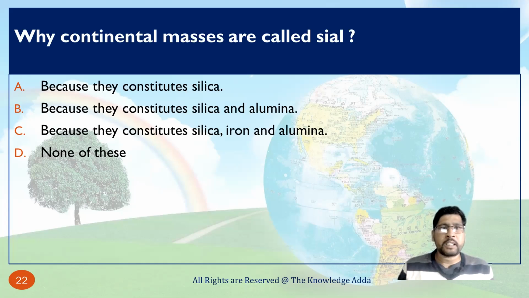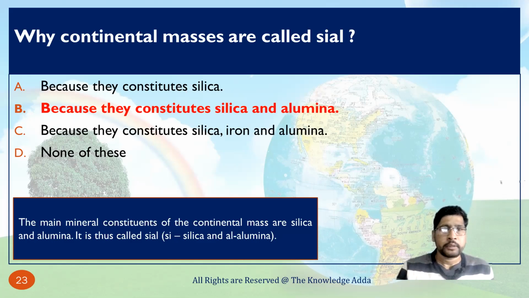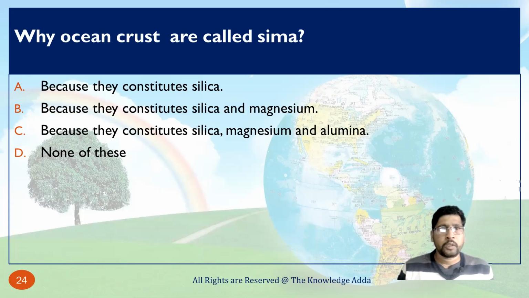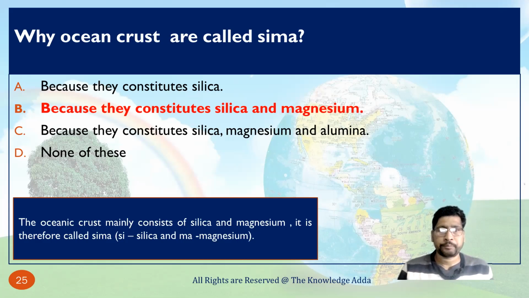Why are continental masses called sial? Because they constitute silica and aluminum. Si means silica and Al means aluminum, that's why they are called sial. Why is ocean crust called sima? Si means silica and Ma means magnesium, that's why it is called sima.